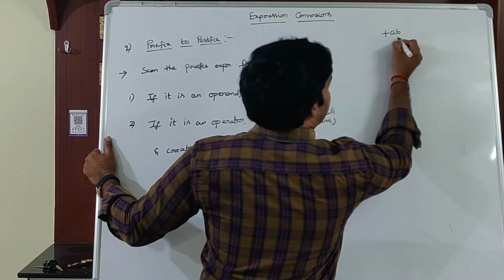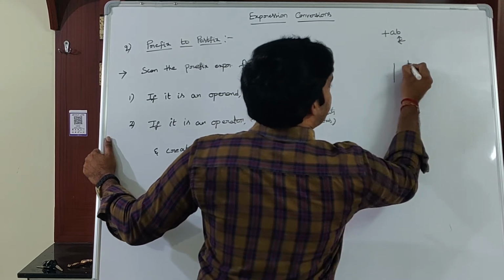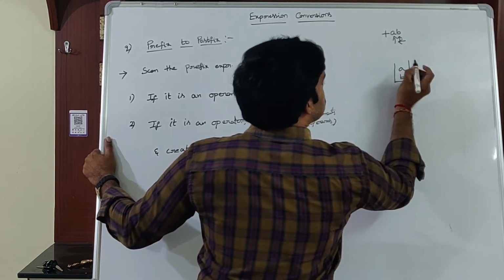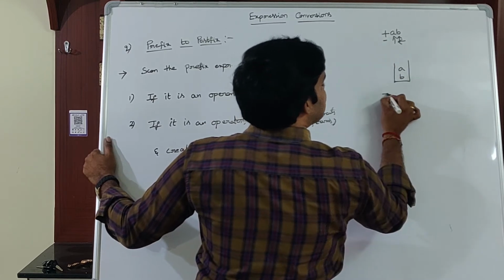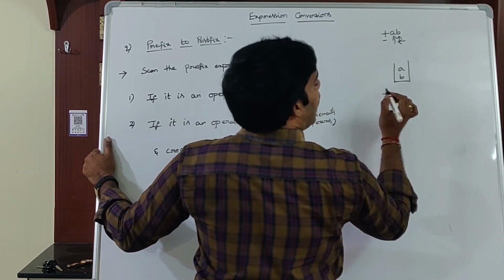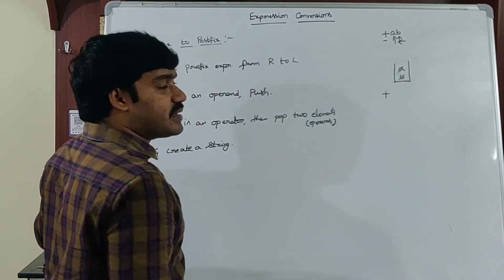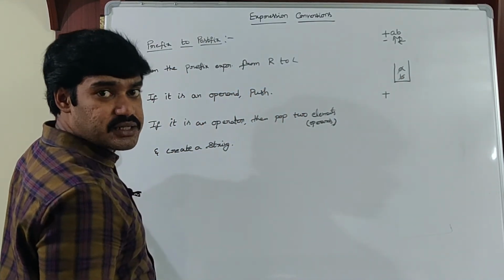Very simple. Scan the expression from right to left. What is the first one? B. If it is an operand, push. A is an operand, push. Next, plus. Plus is an operator, then pop 2 elements from the stack.